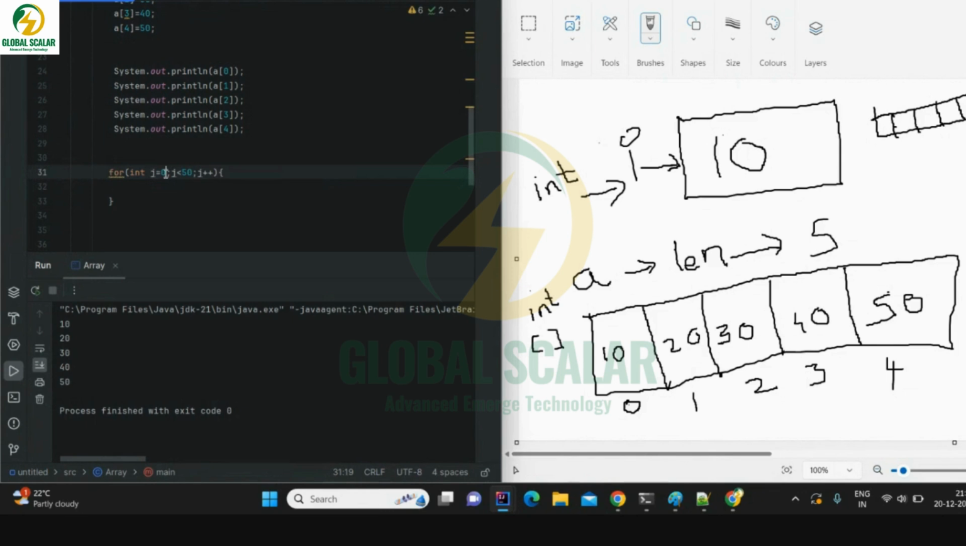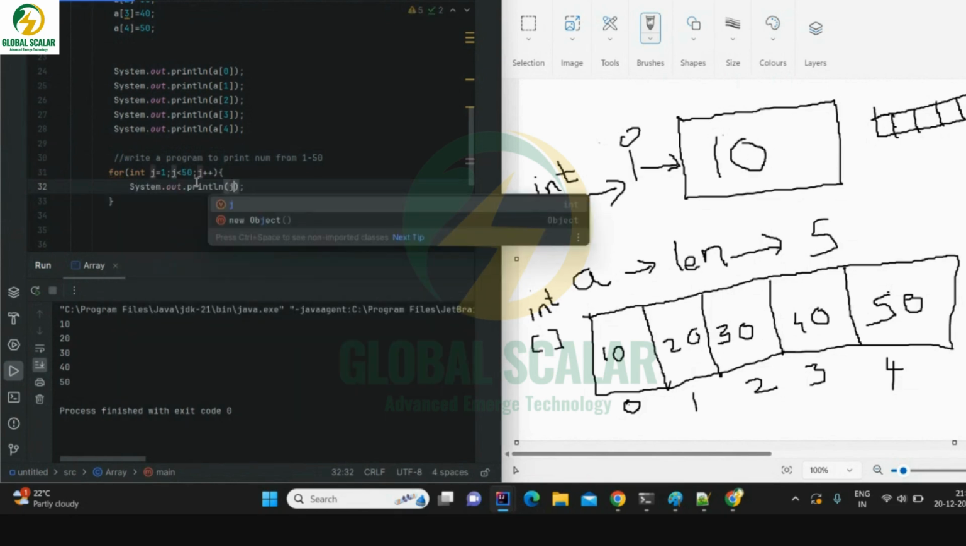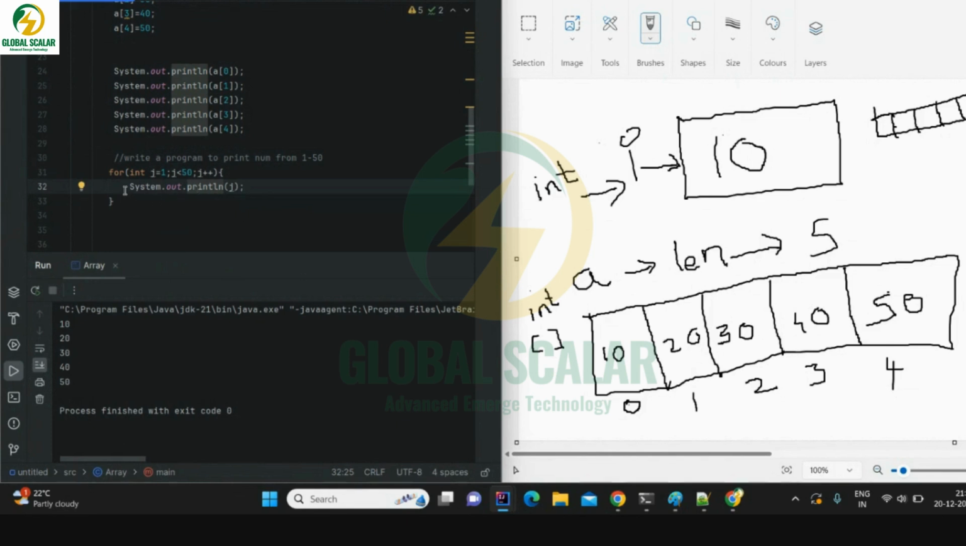Okay, maybe 0 to 50, let me print. Let me write a program to print numbers from 1 to 50. To print numbers, what will be your syntax? Print j. Just remember, nothing to worry here. J initially we are saving as 1. Just look here, j initially we are saving as 1.